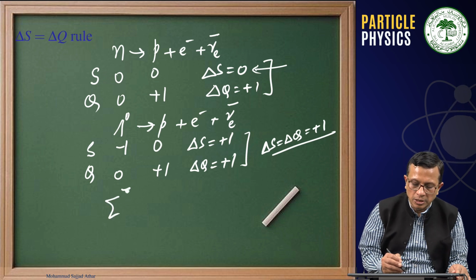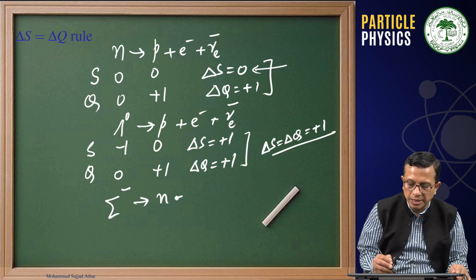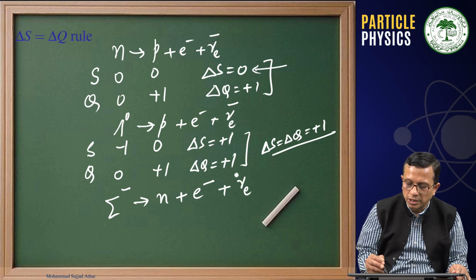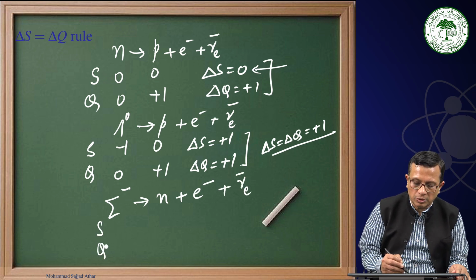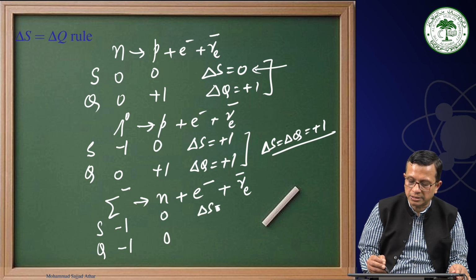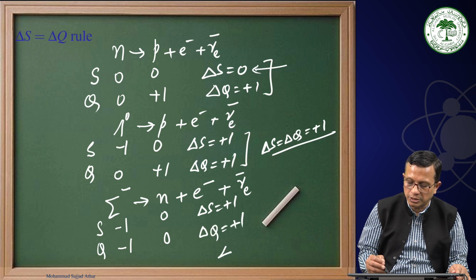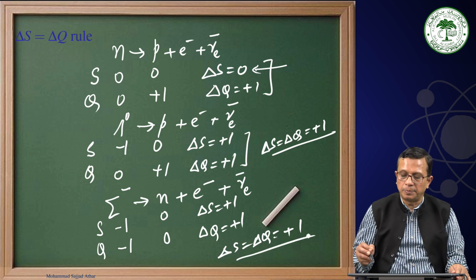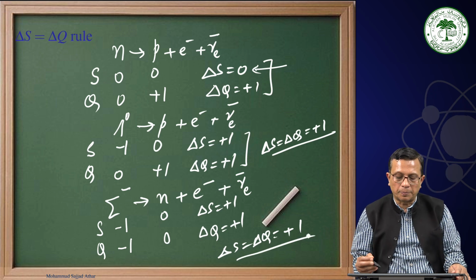Similarly, if I talk about sigma minus decaying into n plus e minus plus nu e bar, you notice strangeness quantum number is minus 1, charge is minus 1, here this is 0, this is 0. Therefore, delta S, final minus initial, and delta Q, final minus initial, delta S over delta Q is plus 1. This will be again a Cabibbo suppressed process.